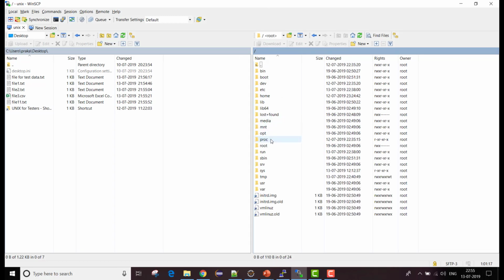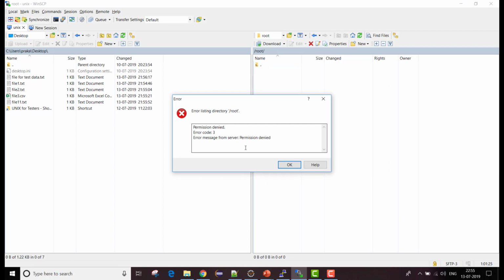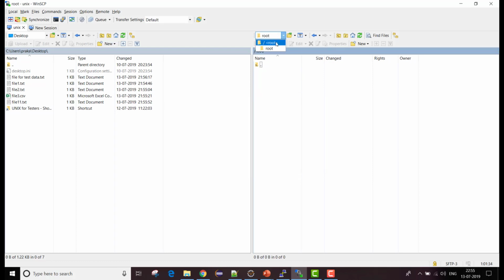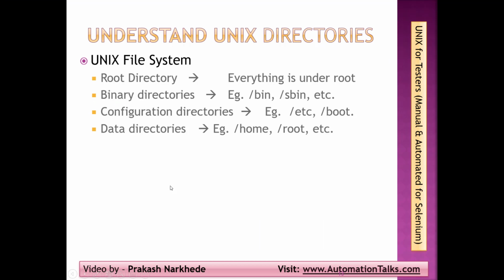Again, there is something called the root folder as well. Remember, this root and this root folder are both different. We can even use this root folder, but it can be used only with root privileges, that is, system admin privileges. I'm not able to use it, so I'm getting access denied. Fine. What next? I have memory directories.